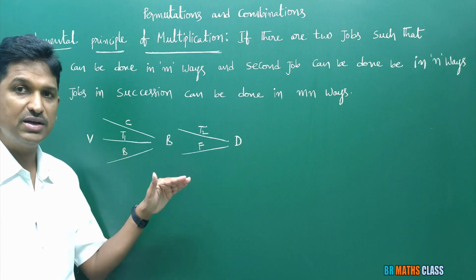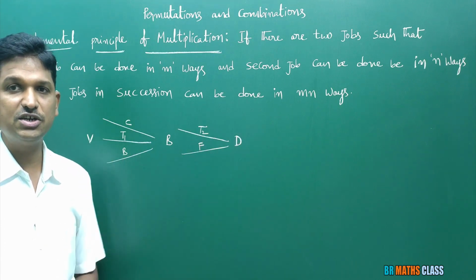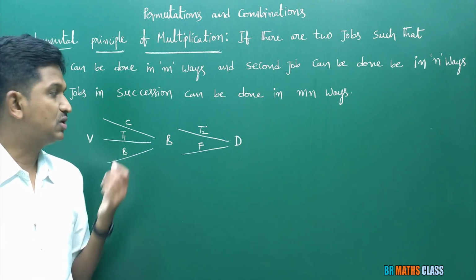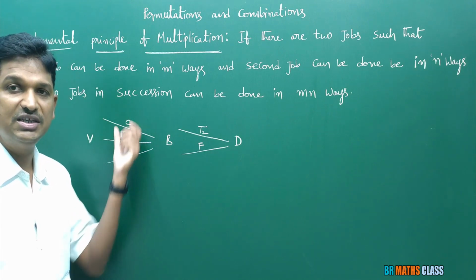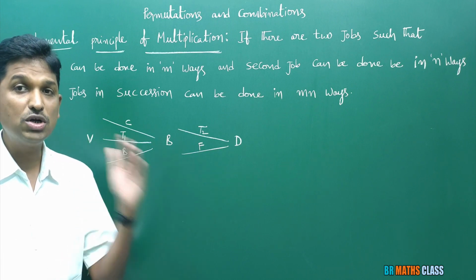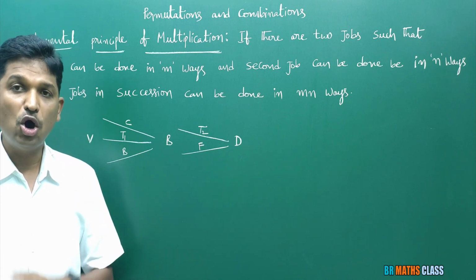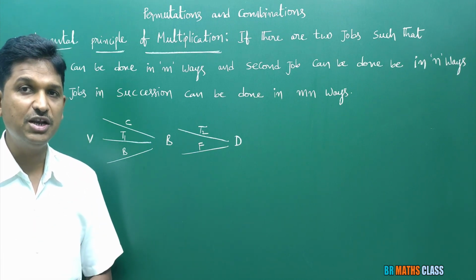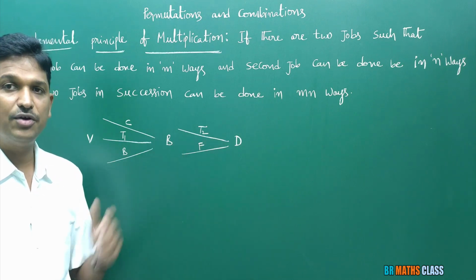Actual work is you need to reach Delhi for an interview. I divided that into two works. This is the first work. First work can be done in three ways. Second work can be done in two ways. Now the point is, the total work can be done in how many ways? How many modes of transportation are available to reach Delhi from your village?